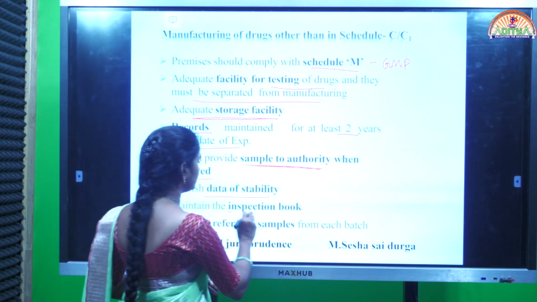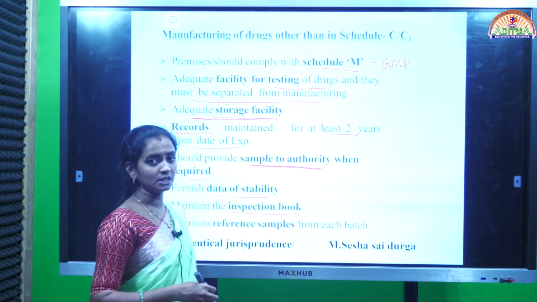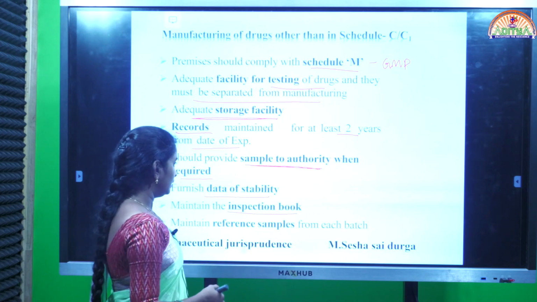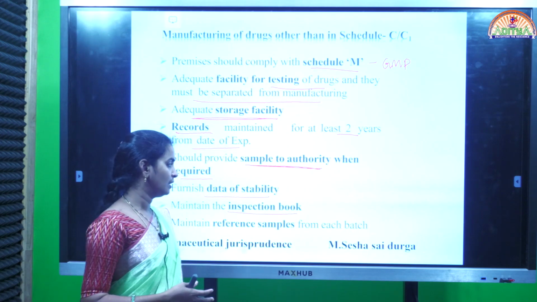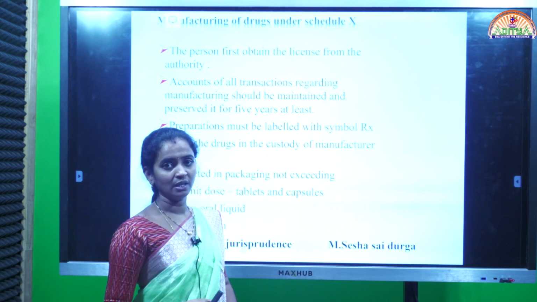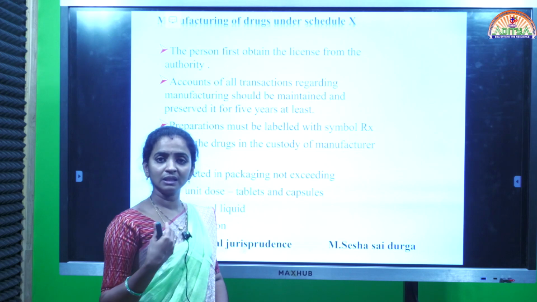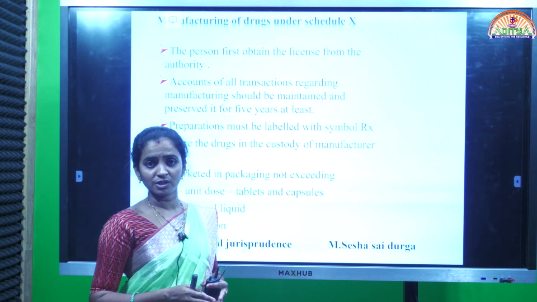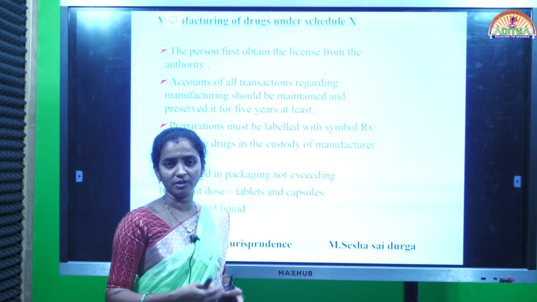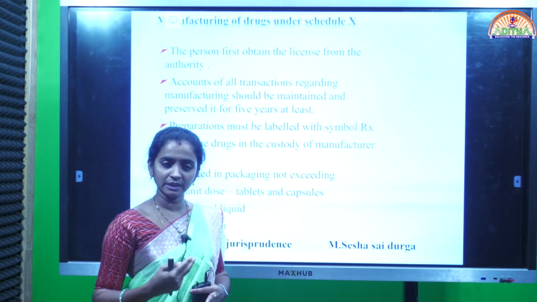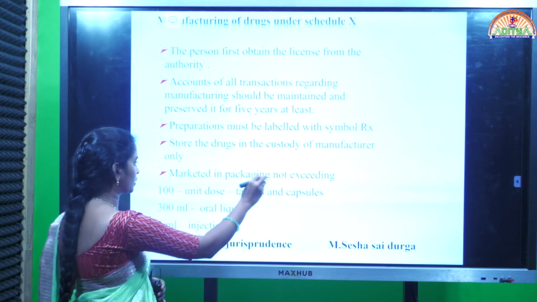Next one, maintain the inspection book. We already discussed that when there is an inspection by the inspector or other authorities, the details should also be documented in hard copy: when the inspector came for inspection, what samples they took, and finally the result after the inspection, what they concluded. The results that the inspector or other officials provided after their inspection and analysis should also be documented.